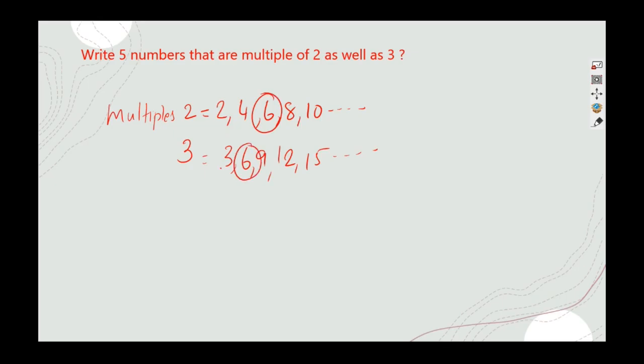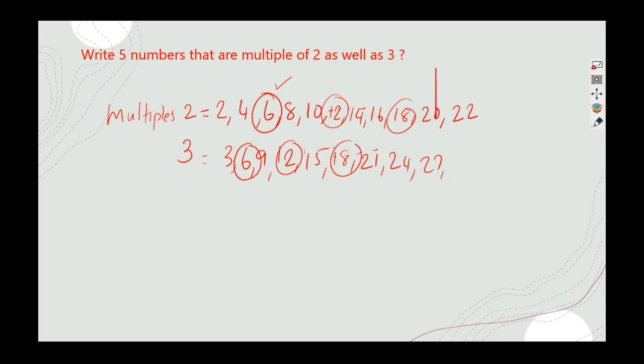6 is there, then you cannot get over here, so you will write more. 10, 12, 14, 16, 18, 20, 22. You will see whether it is sufficient. Here it is 15, 18, 21, 24, 27. Then we will stop there and see how many are the multiples of 2 as well as 3. 6 we got, then we are having 12 here, then we are having 18 here.